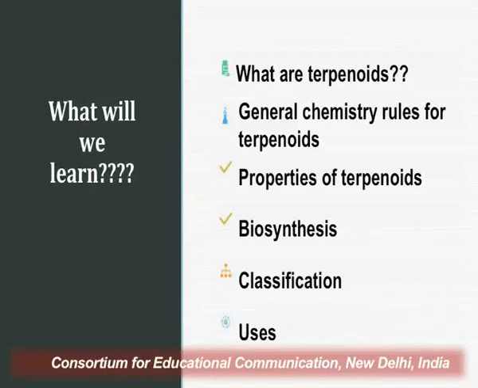then how these are classified, because terpenoids are such a diverse group of plant secondary metabolites that they have varied structures. So how these structures are classified, or what the basis of the classification of these diverse structures is, we are going to discuss in the classification part of the terpenoids. And in the end we will be discussing important therapeutical uses of terpenoids.